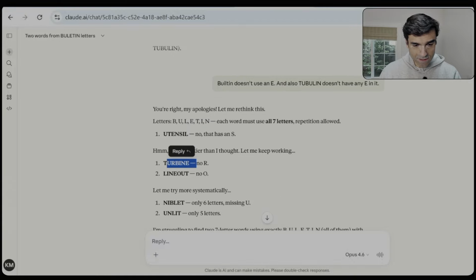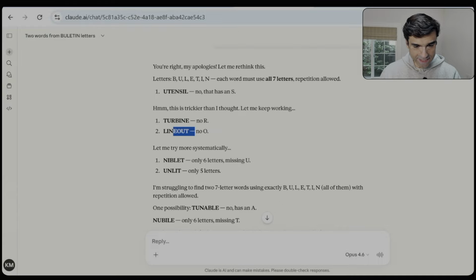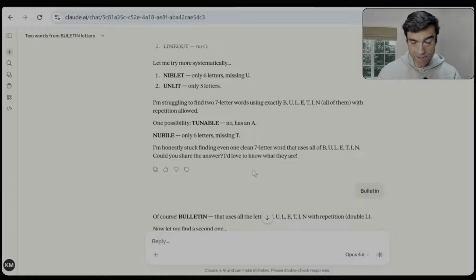Turbine, no R. Line out has an O, which is not there in the list. Let me try systematically. Then it says one possibility, tunable, no, that also has an A. Nubile, only 6 letters, missing, it has a T. It said, I can't even find a single word that has all of the letters that you've given me. And so it was absolutely stuck, could not figure its way out.